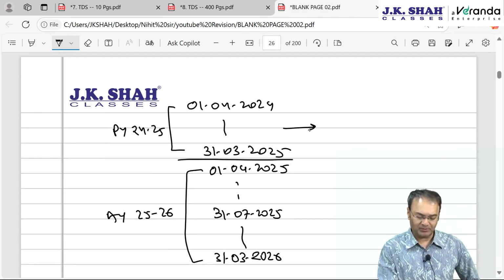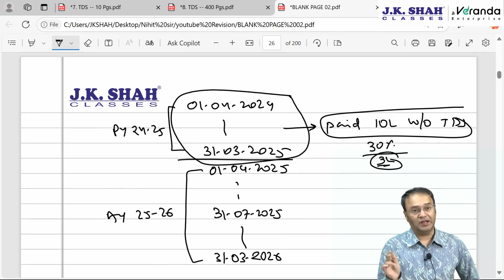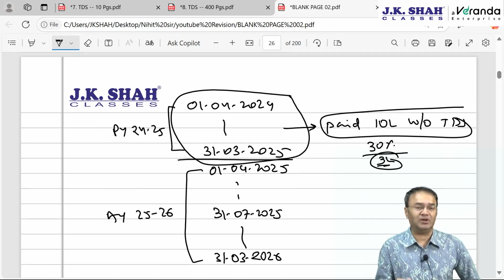JK Shah Classes people paid me here in this year, they paid me 10 lakh rupees without TDS. And if they are caught, 30% of this will be disallowed, 3 lakh will be disallowed. Disallowed in which year? Disallowed in this year. Then I am filing IT return, I am including 10 lakh in my IT return and I am paying tax at the appropriate rate and furnishing CA certificate in form 26A.